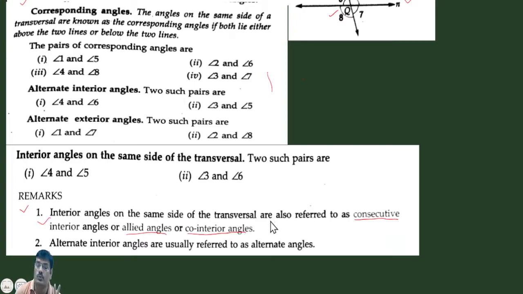Co-interior, co means two. Then alternate interior angles are usually referred to as alternate angles. Sometimes we say alternate interior angle, or in short we can say alternate angle. Okay, till now you have no doubt.